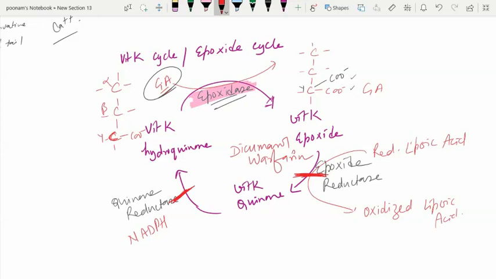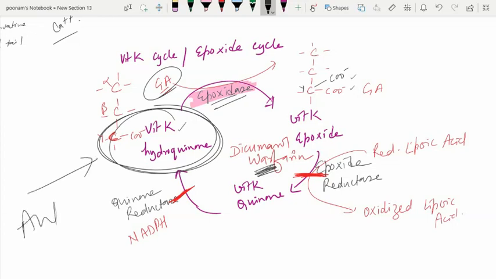In warfarin toxicity, the antidote is given. In warfarin toxicity, what will happen? A lot of bleeding will be there, because vitamin K is not there in this hydroquinone form, and this epoxidase activity is not seen. So a lot of bleeding will be there. So in warfarin toxicity, the antidote is given, and the antidote is vitamin K hydroquinone. This is the best antidote for warfarin poisoning.